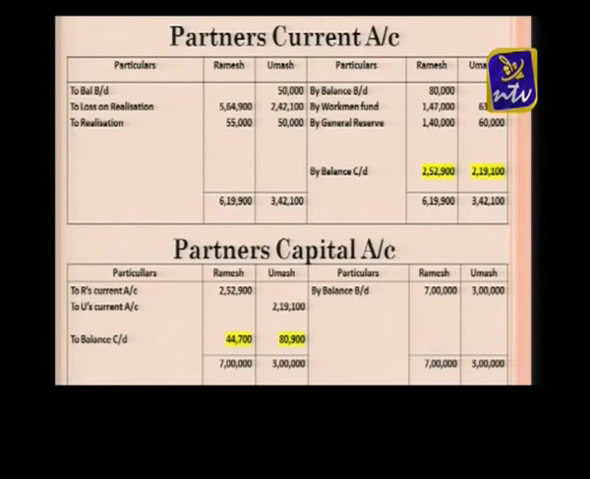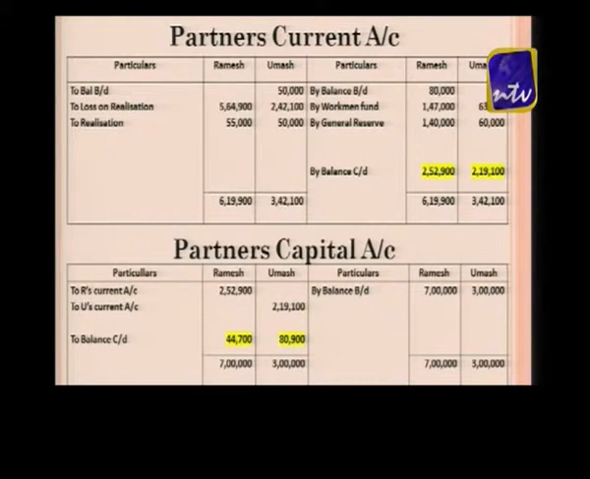Then again, in the balance sheet they have given a general reserve. That general reserve also we are transferring to the partners' current account. Look at the monitor, 1,40,000 and 60,000 is there. So the general reserve we are transferring to the partners' current account. Then again, in the realization account we are getting a loss. That loss we are transferring to the partners' current account, debit side.